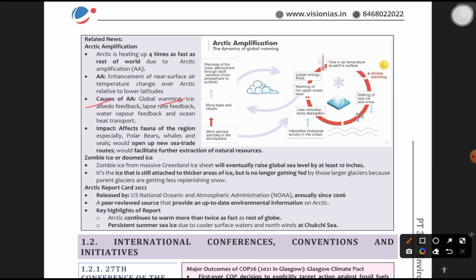Definition. Let's see once again what is lapse rate feedback? Okay, lapse rate feedback is the coupling between, it is about 2 things. What is that? Surface air temperature change in the region, and that leading to a change in how much the atmosphere cools. That is lapse rate feedback. Moving forward, zombie ice.